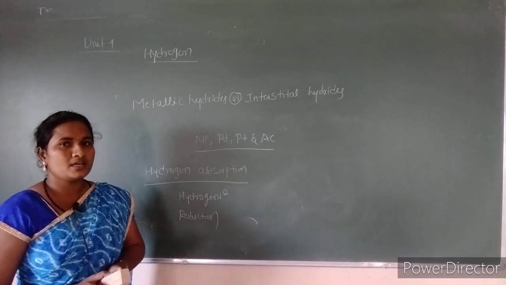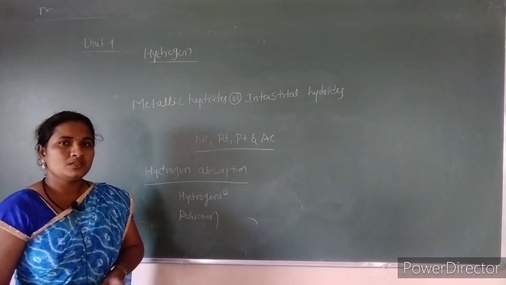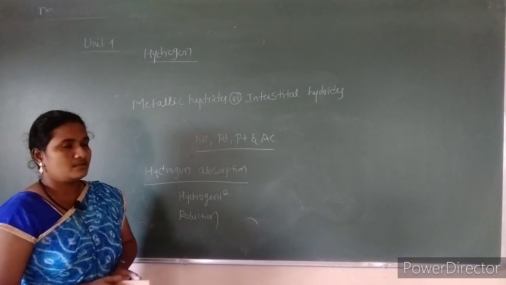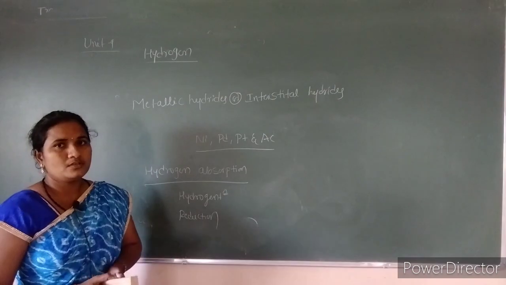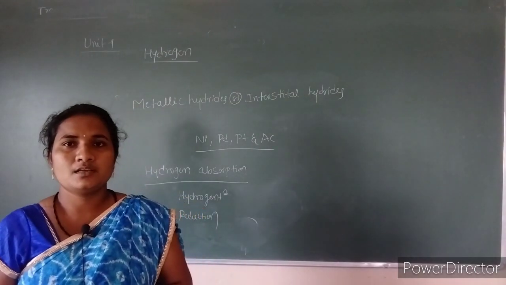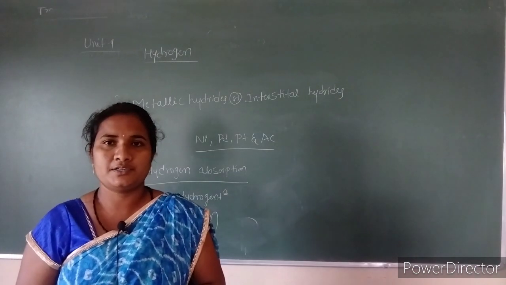So in this way you can remember simply. So this is about hydrogen as well as the binary compounds of hydrogen.